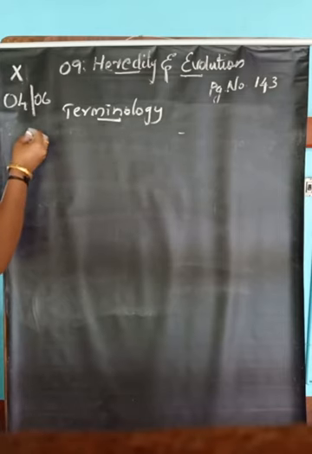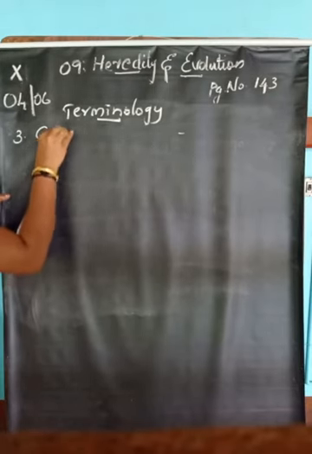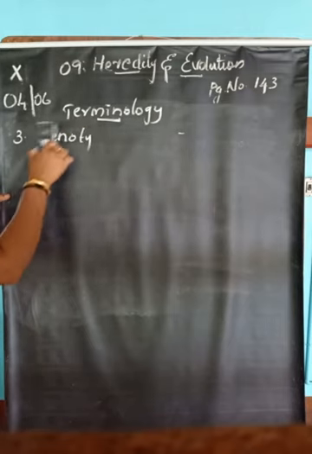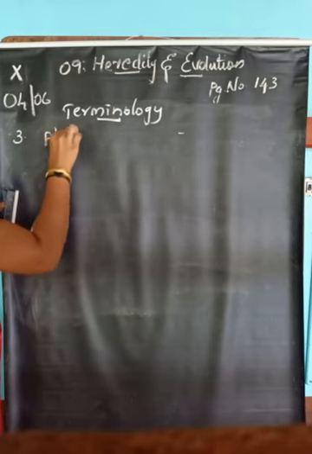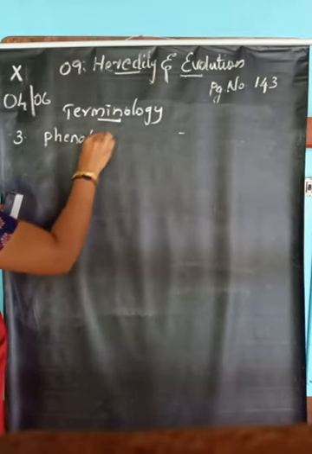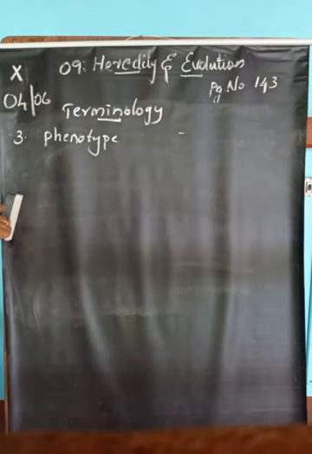Then the next terminology is genotype and phenotype. First one is phenotype. What is phenotype?